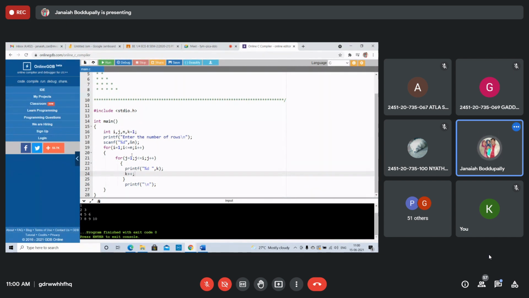Whenever j is less than or equal, I have written the same. Whenever the inner condition is false, then it goes to the next line. See this, 1, 2, 3, 4. These are the 3 programs we completed.